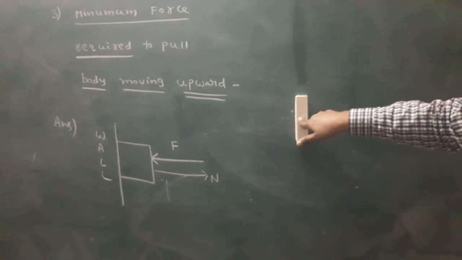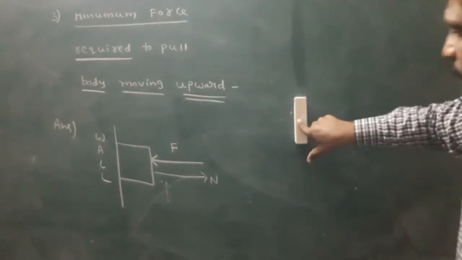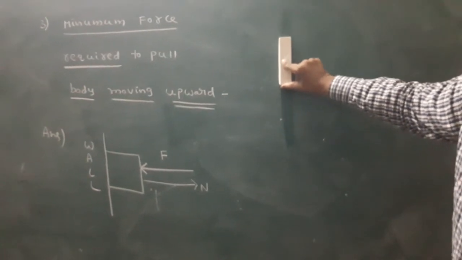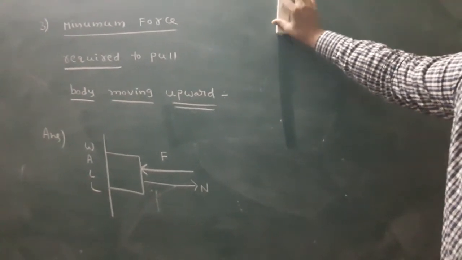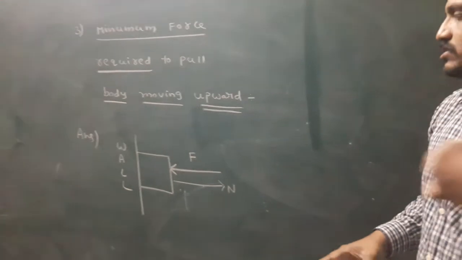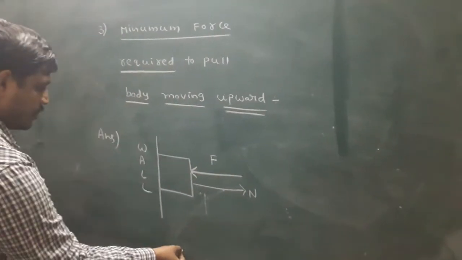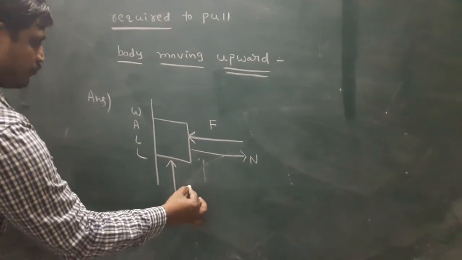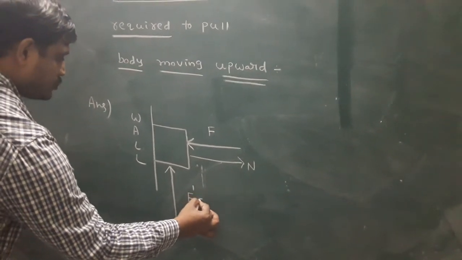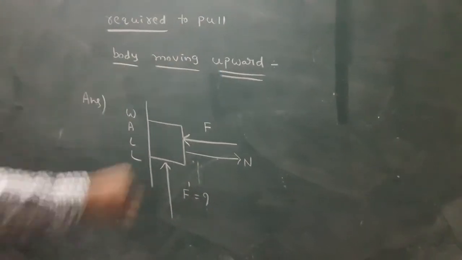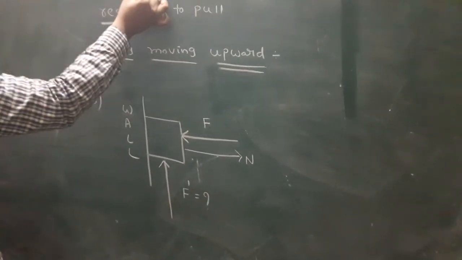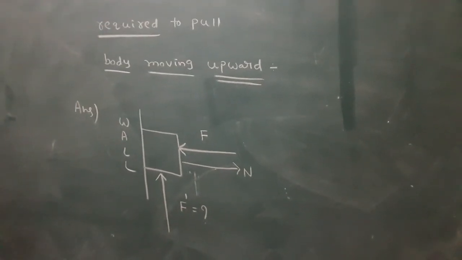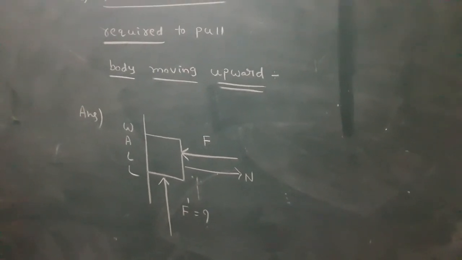Here apply force, this is capital F. Here another force is applied, and the block is moving upward. This is F dash. The question is: the minimum force required to pull the body moving upward.